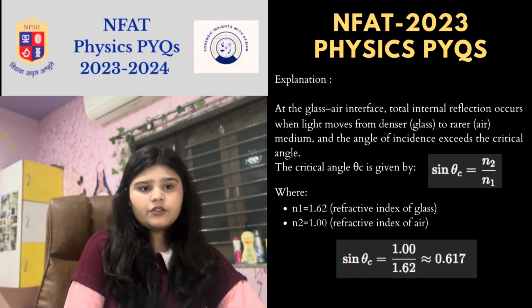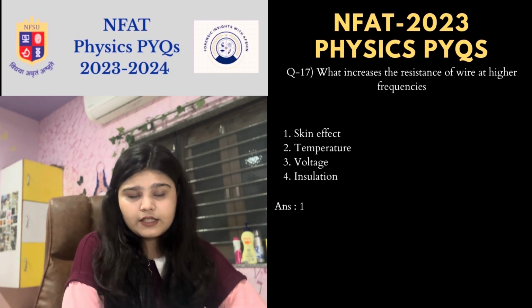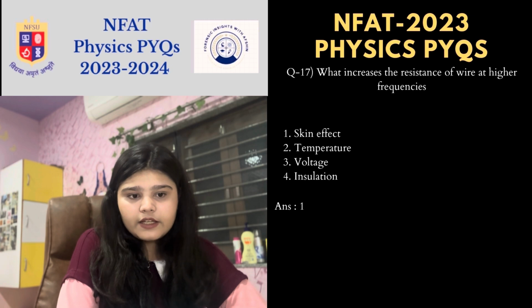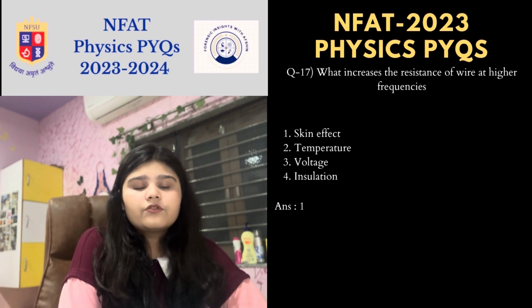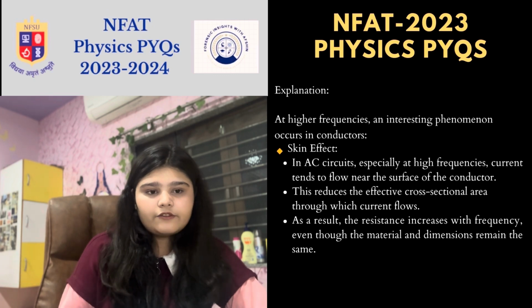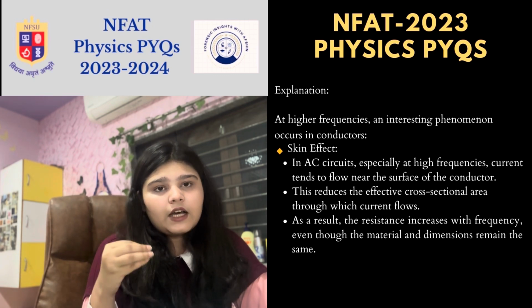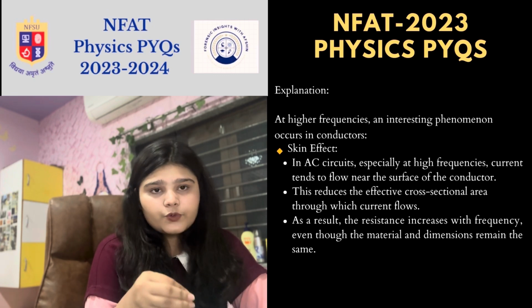Moving to the next question, what increases the resistance of wire at higher frequencies? So the answer is skin effect. For those who don't know, I have mentioned what skin effect is. At higher frequencies, an interesting phenomenon occurs in conductors, which is known as skin effect.